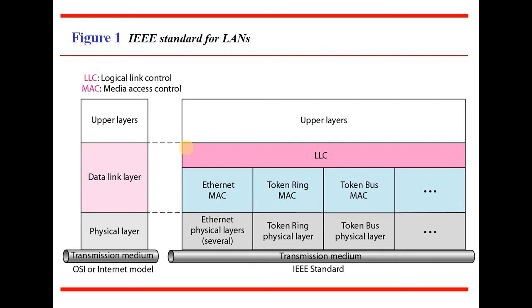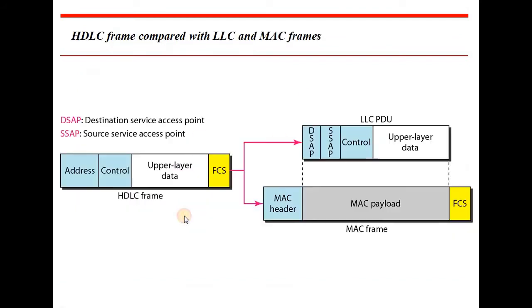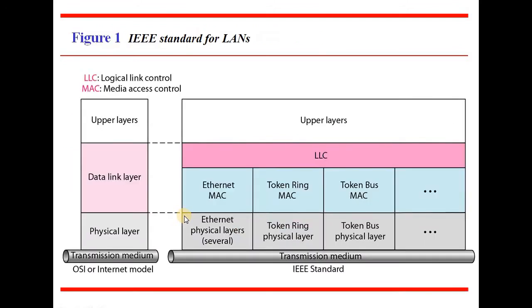And MAC is also used for framing. The data link layer is going to receive the data from the upper layer. The upper layer can be the network layer, and it's going to send that data to the physical layer. The same data is sent to the transmission media and it will be sent across the network.